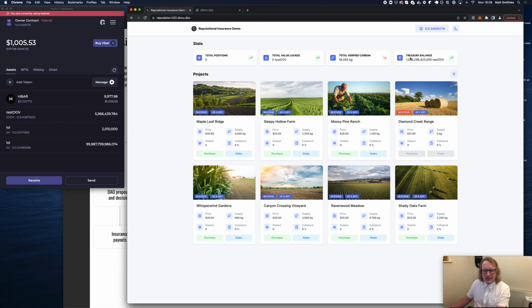We can keep track of all the positions in the system, as well as Dove locked and verified carbon and the treasury balance. Now, as before, we have references to different projects with supply and whether they're over or under collateralized. So in this case, if there are 4,000 Dove, we can effectively collateralize a project with carbon against Dove, and so 4,000 Dove would represent 100% collateral. So there's some risk at play here.